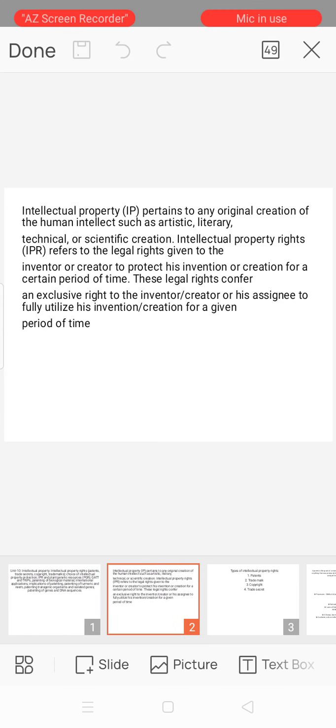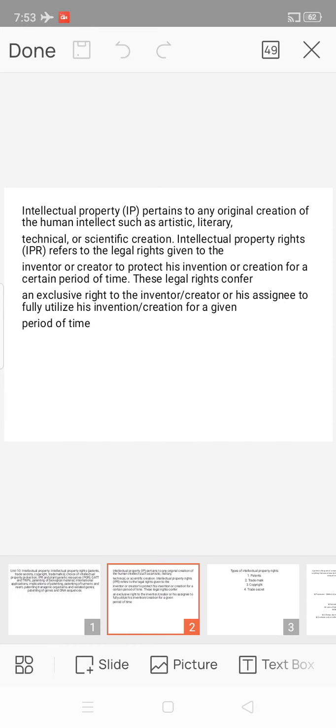Definition of intellectual property. Intellectual property pertains to any original creations of the human intellect, such as artistic, literary, technical, or scientific creations.